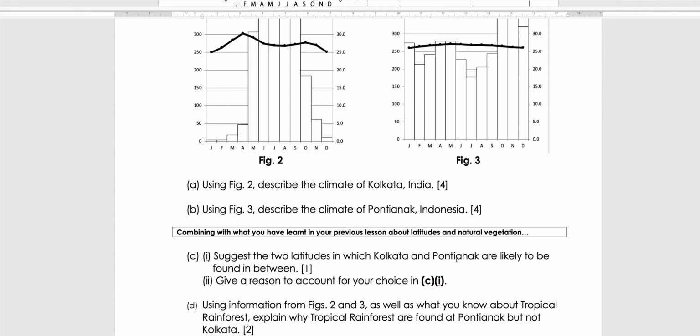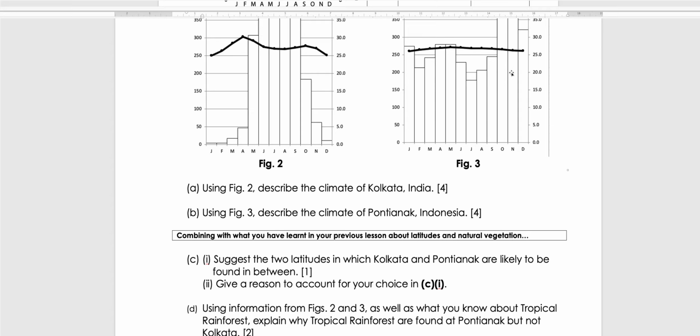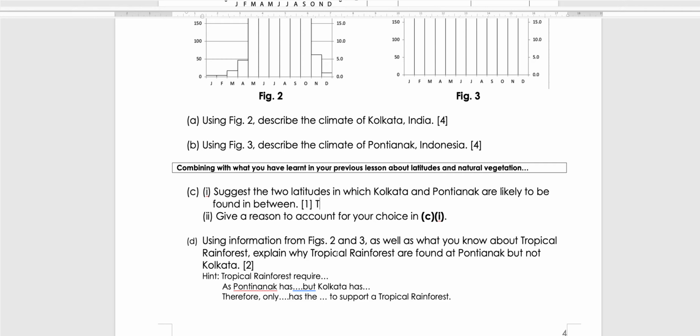So how do we know? Temperature. Let me give you a hint. If it's very hot temperature like these 2, which latitudes are they likely to be found in? I'll give you a hint. Start with a T. Give reasons to account for your choice. Account means I want you to explain. So explain why do you think it is found in this T place.